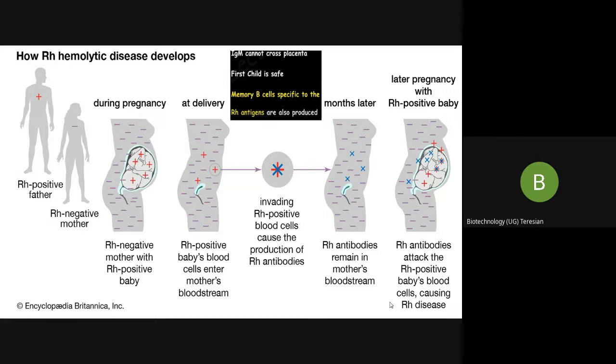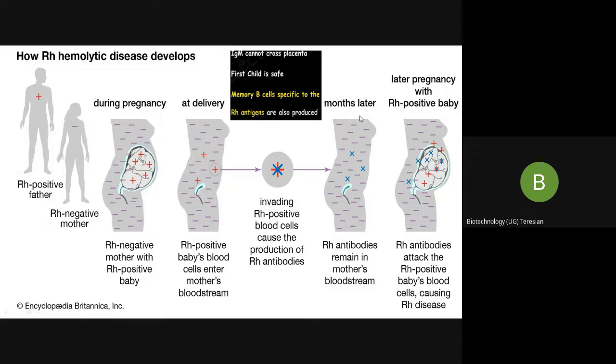But now after the delivery of the first child, what happens? What did we say? When the placenta is separated, the Rh antigens of the child mix with the Rh negative blood of the mother. Now the mother becomes sensitized. That is, the mother's immune system reacts against the Rh positive antigens of the fetus.